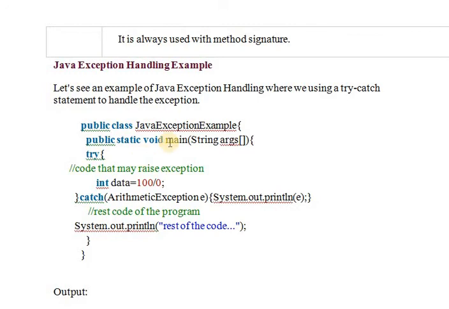So see here, a simple example for exception handling. Public class JavaExceptionExample, public static void main(String[] args), try block. So here see the error. This is an arithmetic exception. Any number divided by 0 will cause an arithmetic exception. This is the error placed in the try block. Now in the catch block, this error will be handled.